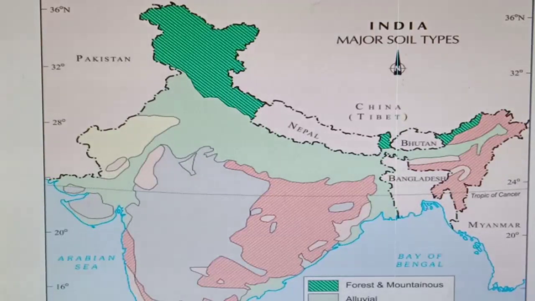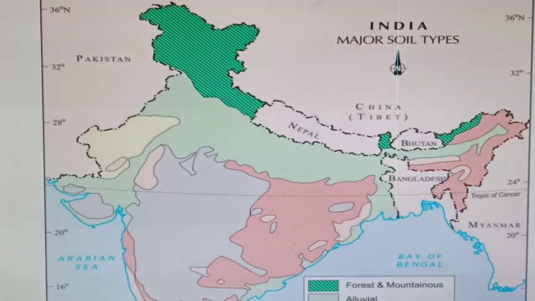And in this video, we are going to do the map of the major soil types in India. I told you that there are six major soils available in India.